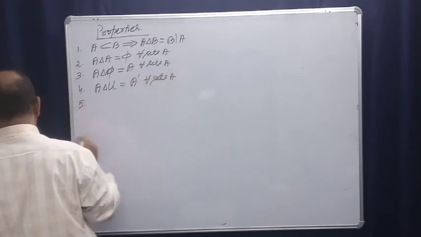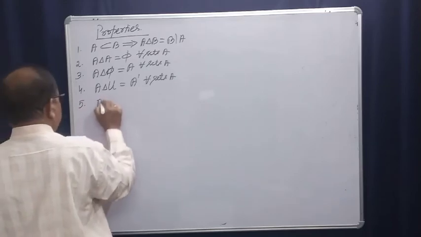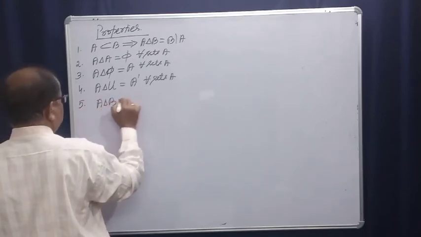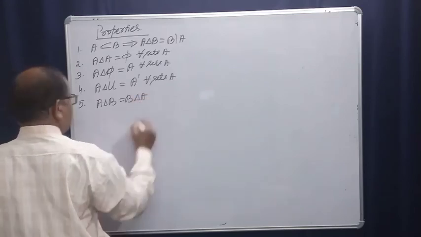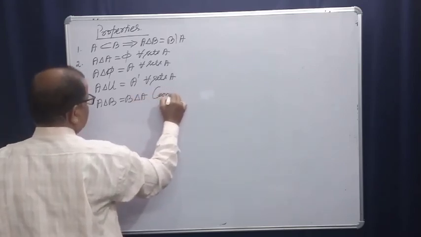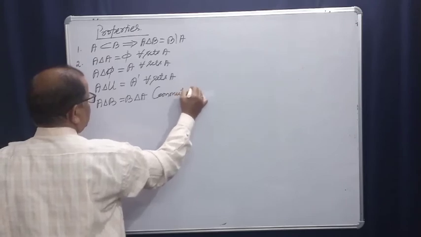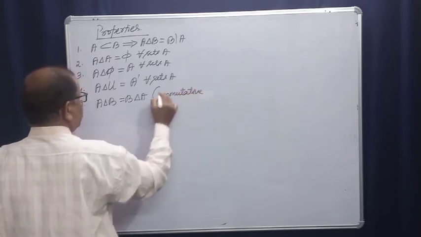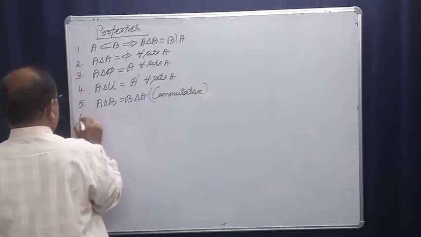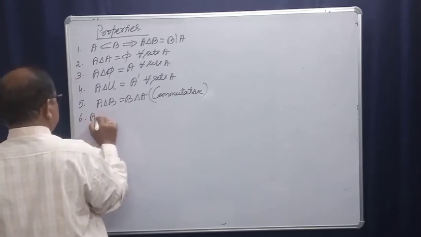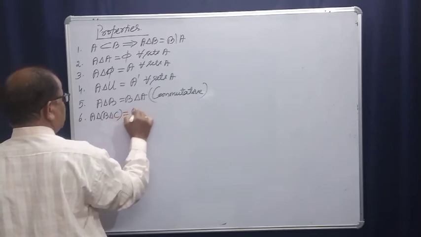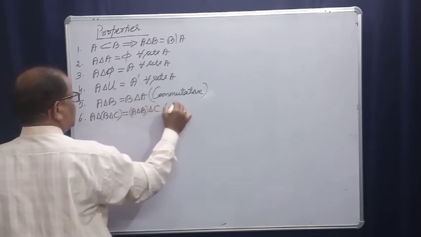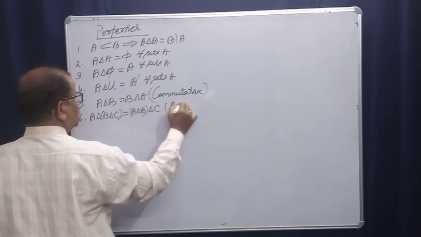Number 5: A symmetric difference B is equal to B symmetric difference A. It is the commutative property. Number 6: A symmetric difference B symmetric difference C is equal to A symmetric difference B symmetric difference C. This is associative.